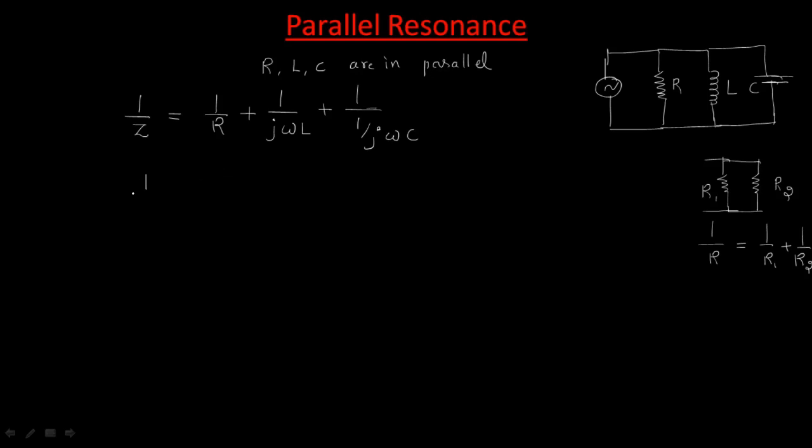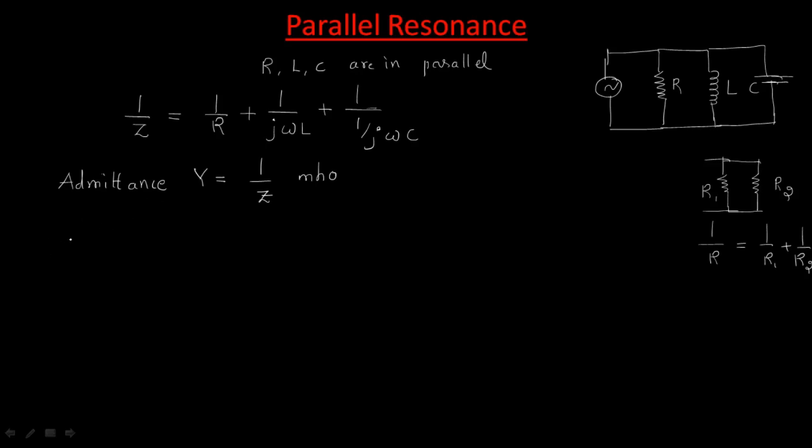So we can write 1 by R. Generally we can give some names here: 1 by Z we can write as admittance. Admittance is represented with Y, that is simply 1 by Z. Units are the reverse of ohm, so the units are mho. And we have inductive susceptance and capacitive susceptance.